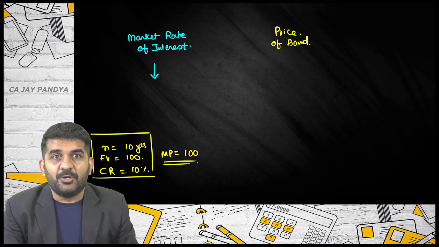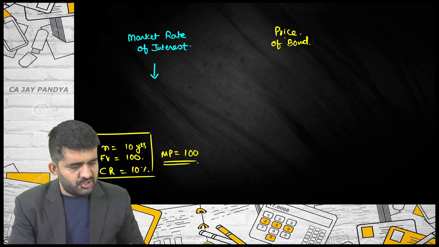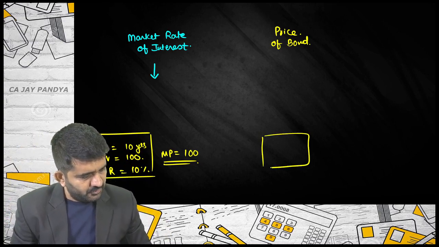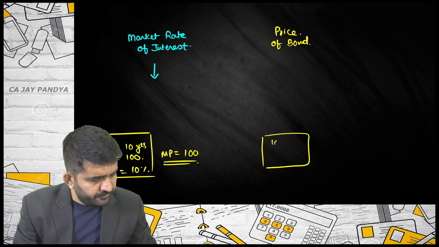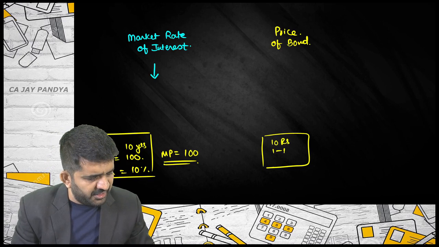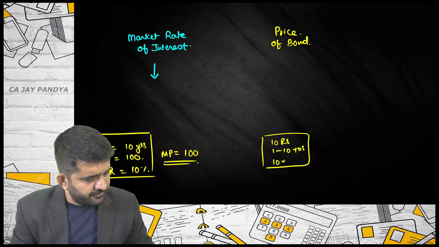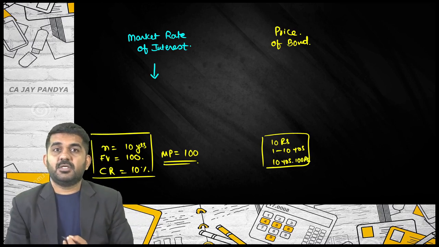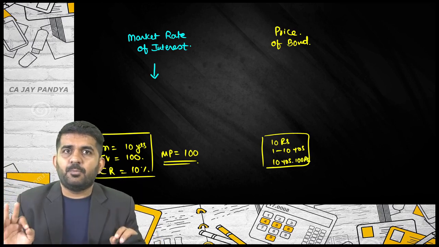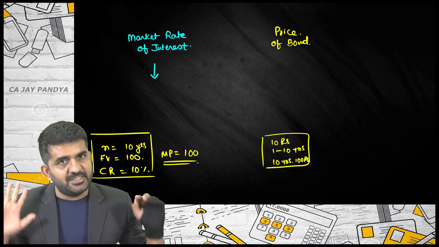See, let me explain. There is one box which is going to give you 10 rupees every year for 1 to 10 years, and after 10 years it is going to give you 100 rupees. It is absolutely fixed. You are going to get 10 rupees on the investment of 100 rupees.